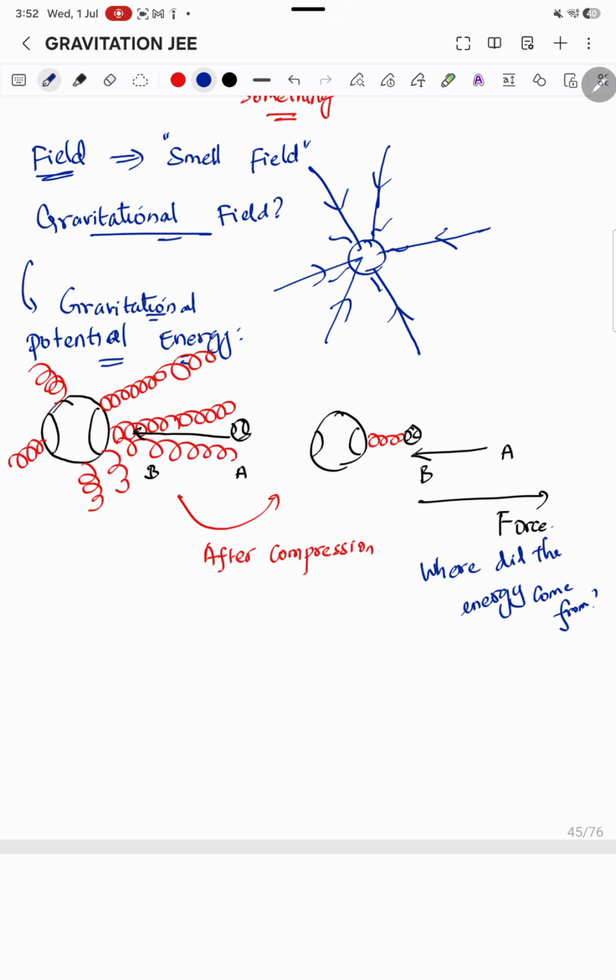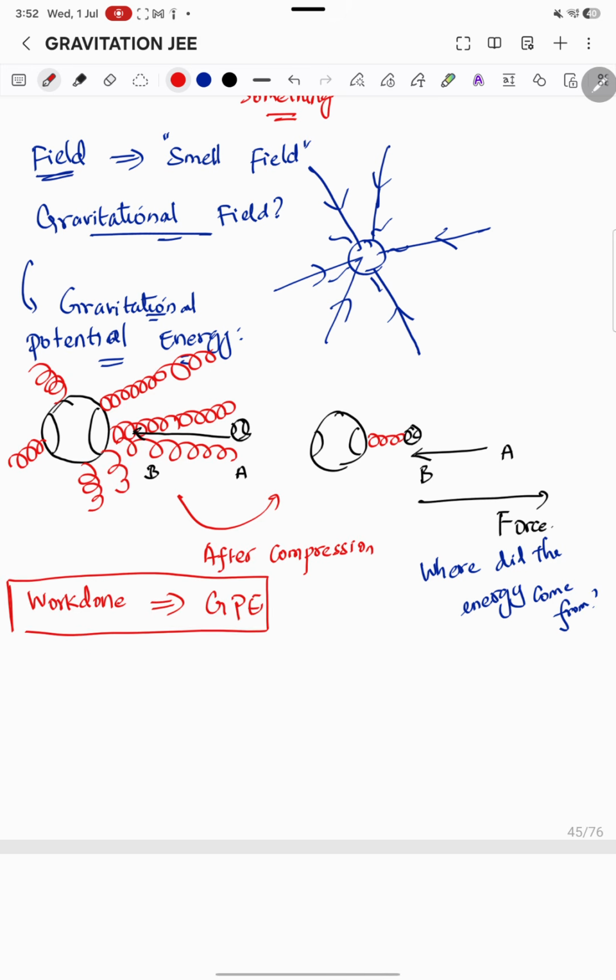So I have done work, right? I have done work in moving this tennis ball from point A to point B, and this work is converted into energy, right? Makes sense? The work that I have done is converted into this gravitational potential energy, right?